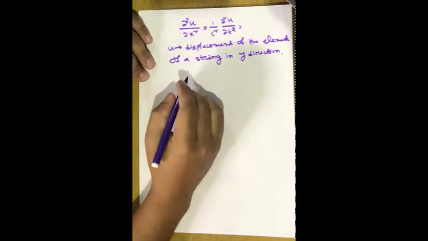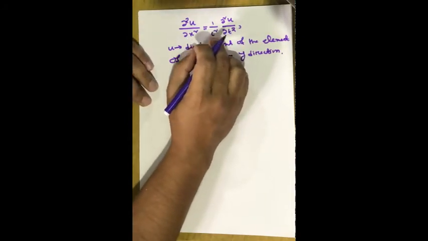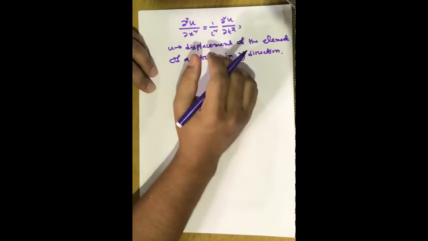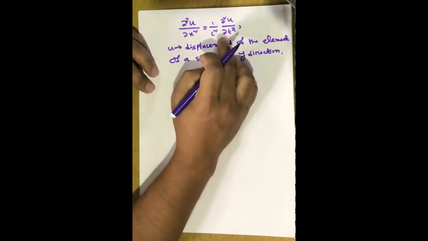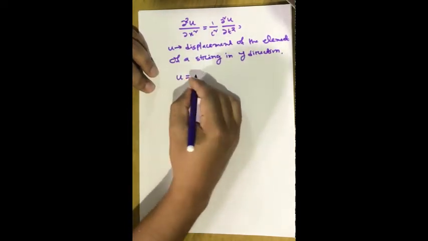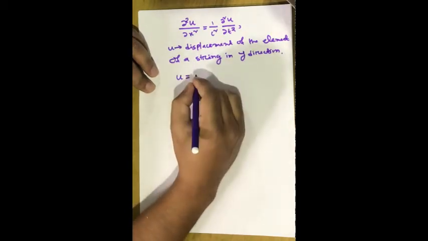Okay, so we already know the solution of this kind of equation, and it is basically a sinusoidal or cosine function of time and space. So we can write u as a function of sine or cosine. We have already discussed that.